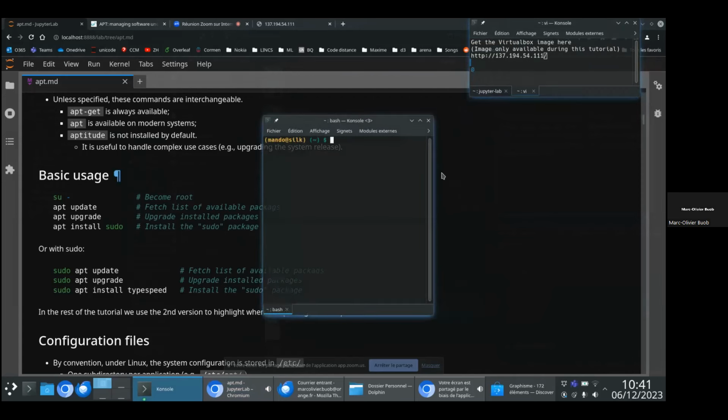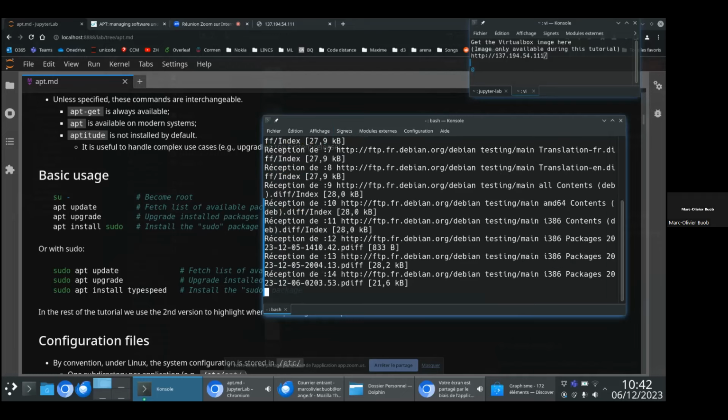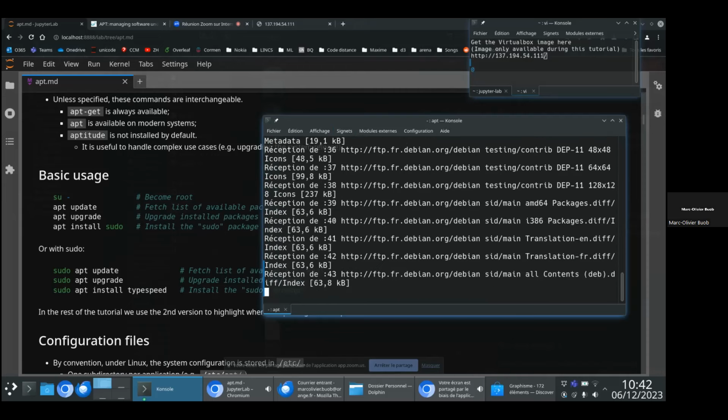So now I will show you live how it looks. First of all, you have to become root like this. And then you can run aptitude update. So here I become root, so I can directly run aptitude update. It will fetch the list of packages from the Debian repositories. So this is the first way to do so.